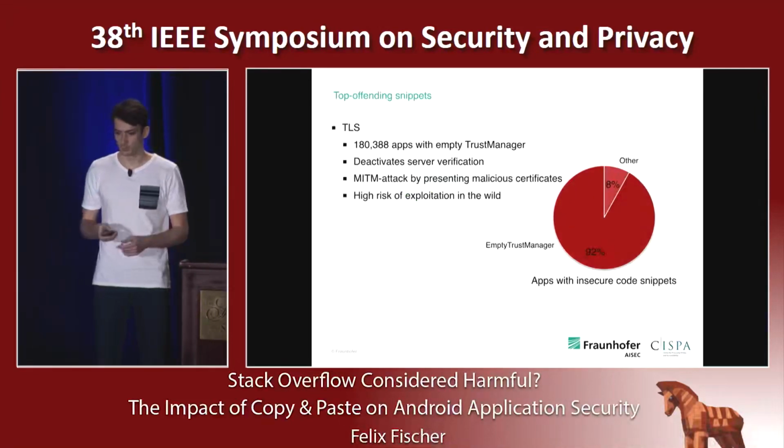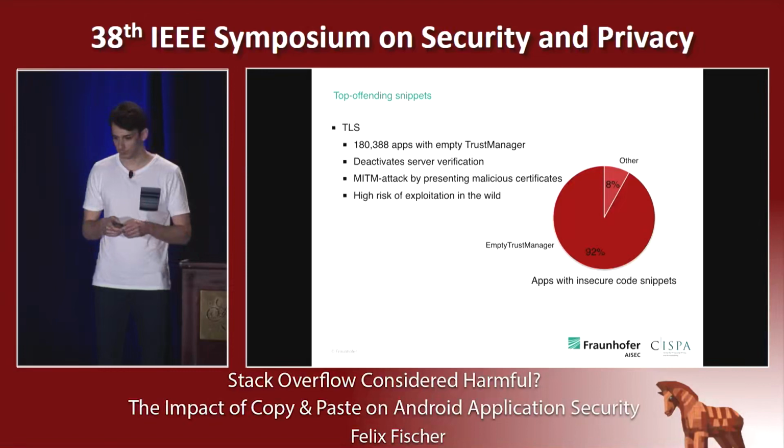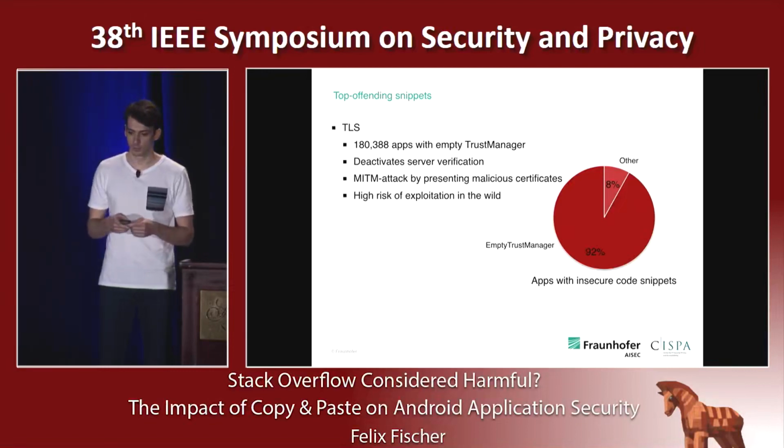So let's have a deeper look at the top offending snippets. And the winner was the TLS snippet, which we have found in 180,000 apps. The snippet basically deactivates server verification, which makes it vulnerable to man-in-the-middle attacks. And as already shown in related work, this poses high risk of exploitation in the wild.